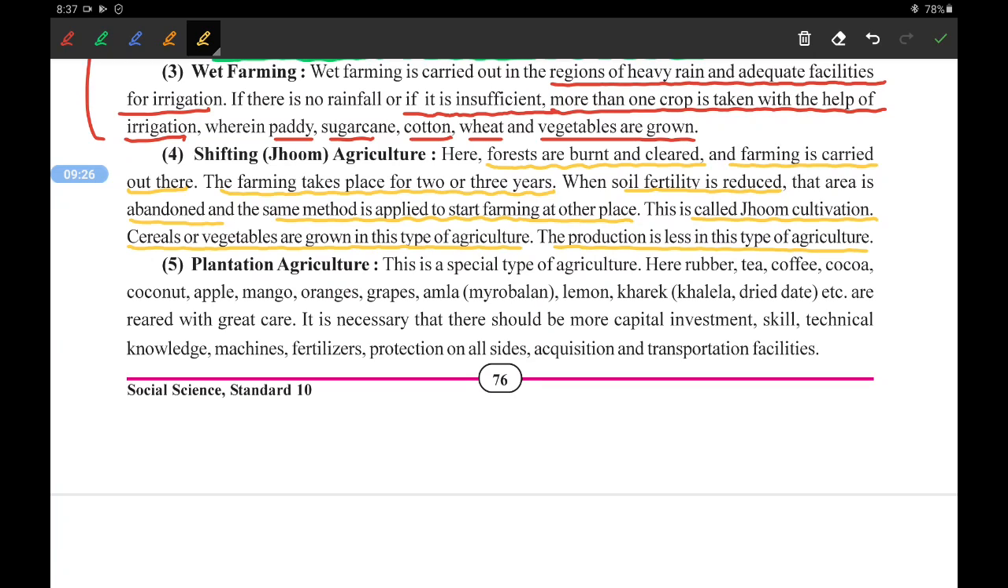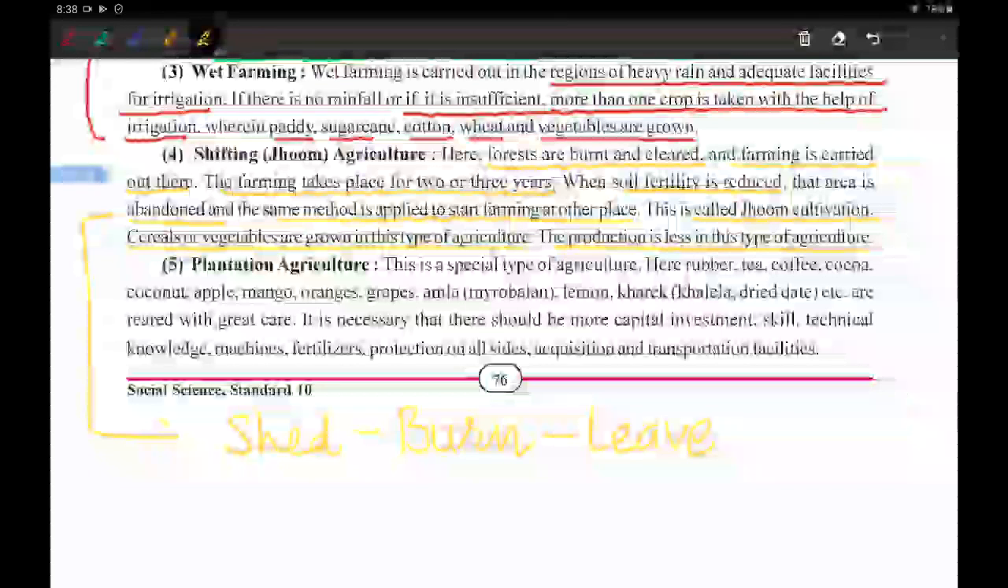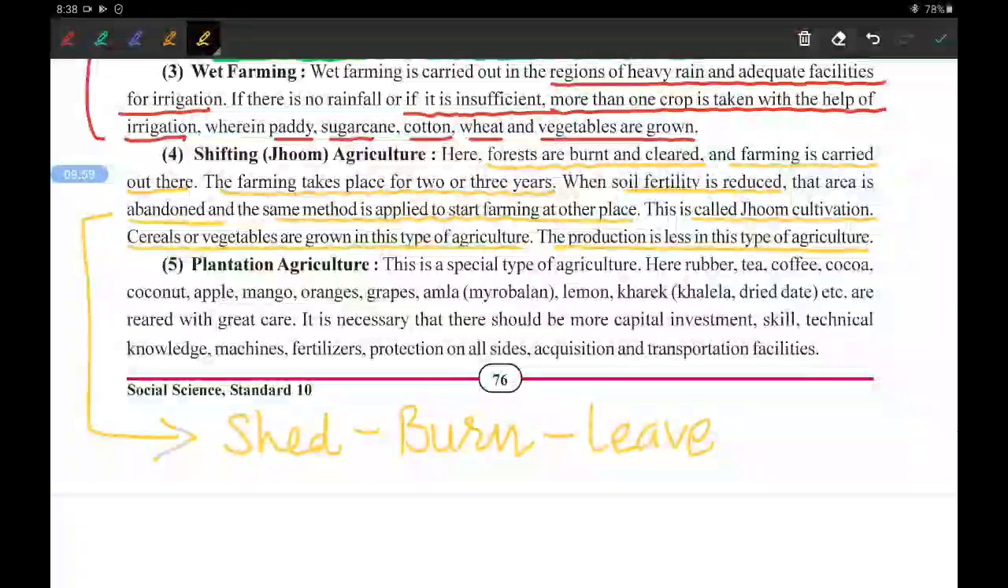So shifting cultivation is also known as shed, burn and leave. First they shed the trees, meaning cut down the trees, then they burn them so that the residue or the ash can be used as fertilizer, and third, they leave that particular place after a few years. That's why it is also known as shed, burn and leave agriculture.